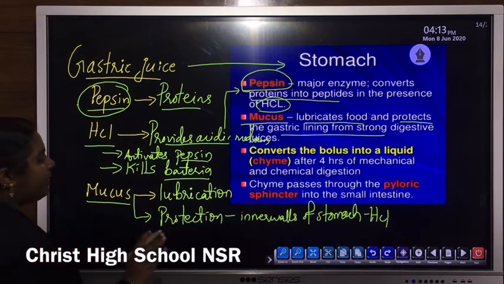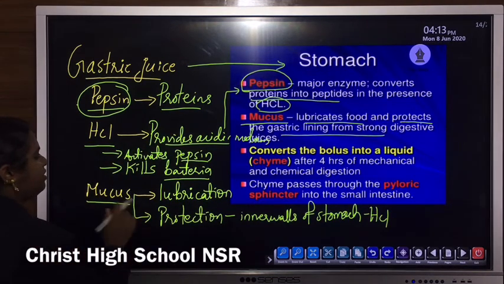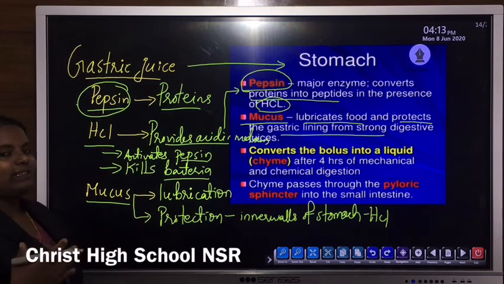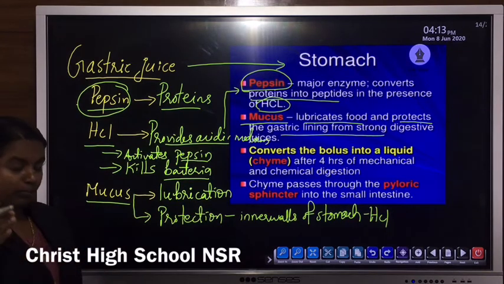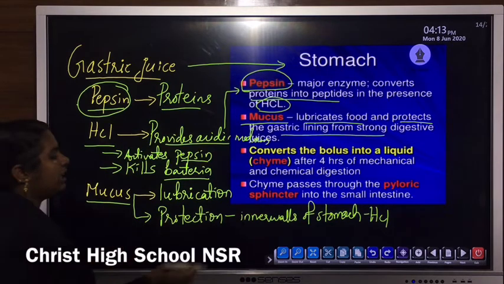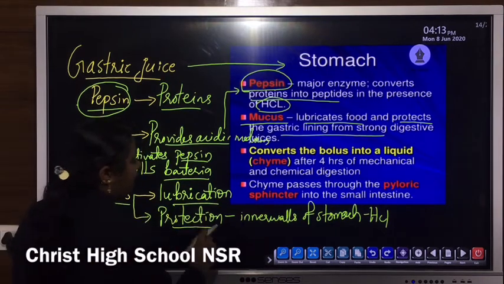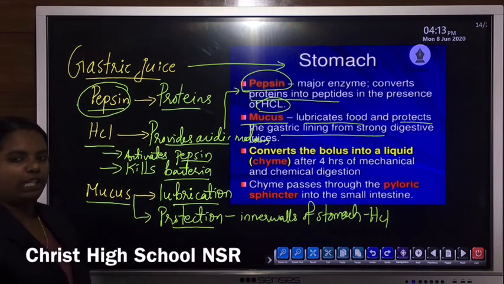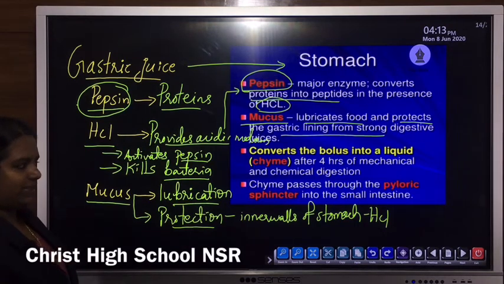Then the third most important component is mucus, secreted from the mucus glands present in the stomach. Its main functions are lubrication, as well as protection of the inner walls of the stomach from the action of hydrochloric acid.